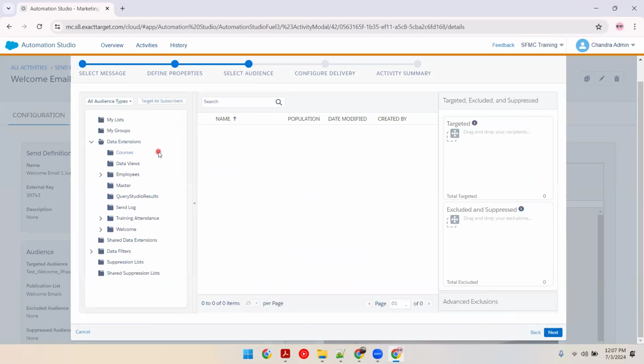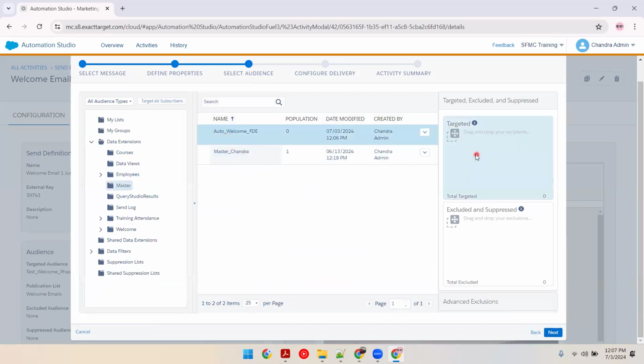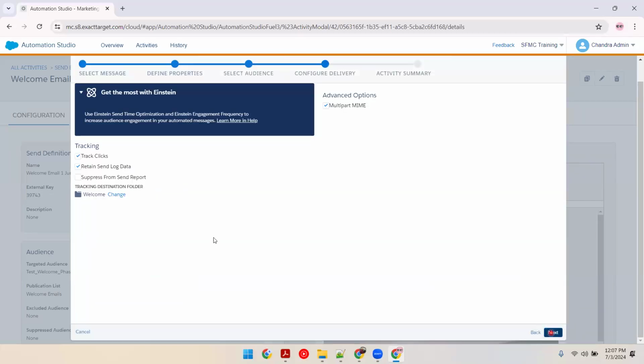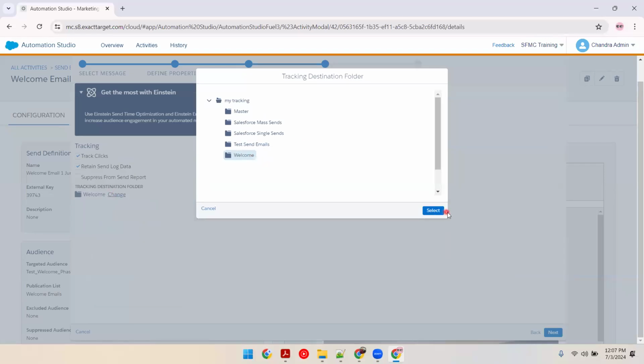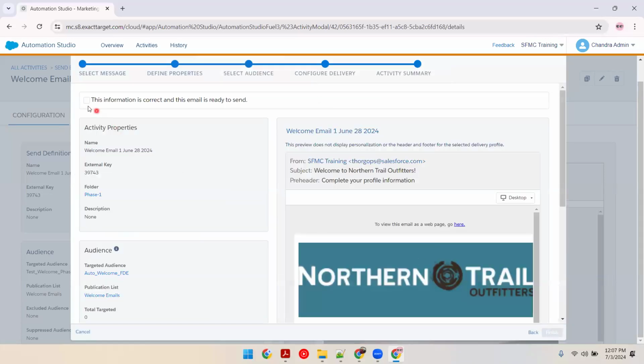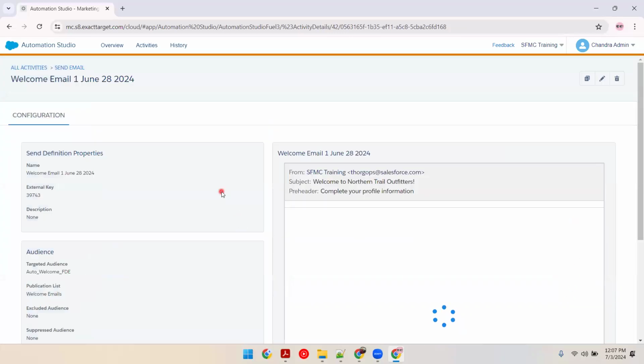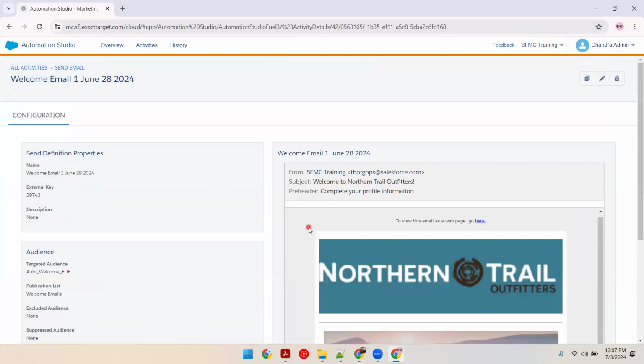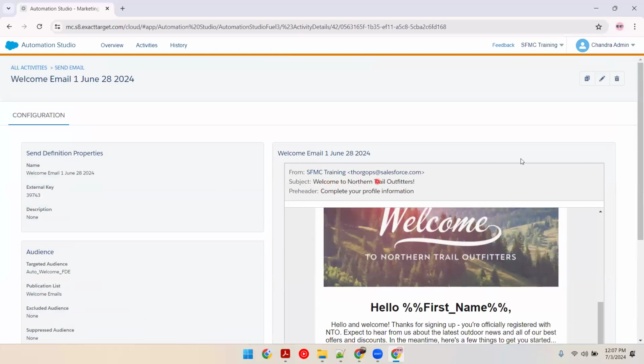Then data extension master. Now you can see this one because it is sendable, and I'll be selecting the welcome emails as my publication list. Next, change the folder. So still it is welcome. Perfect. Next, and select the checkbox. Now you can see the subject line is still showing as what it used to be before. Let me click on finish, and then let me reconfirm whether it is changed or not. If it is not changed, body is changed, but not the subject line.